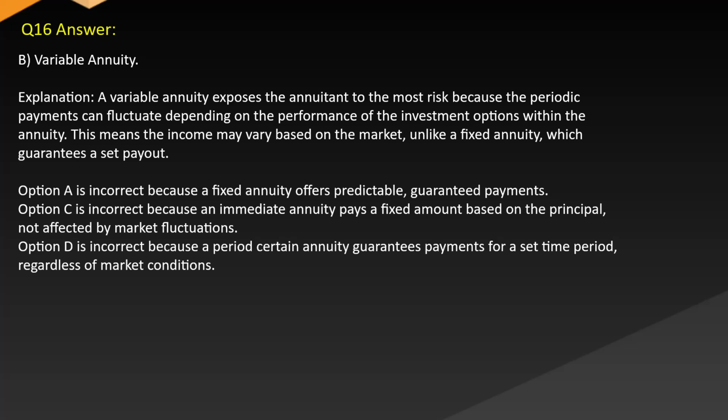Option A is incorrect because a fixed annuity offers predictable, guaranteed payments. Option C is incorrect because an immediate annuity pays a fixed amount based on the principal, not affected by market fluctuations. Option D is incorrect because a period certain annuity guarantees payments for a set time period, regardless of market conditions.